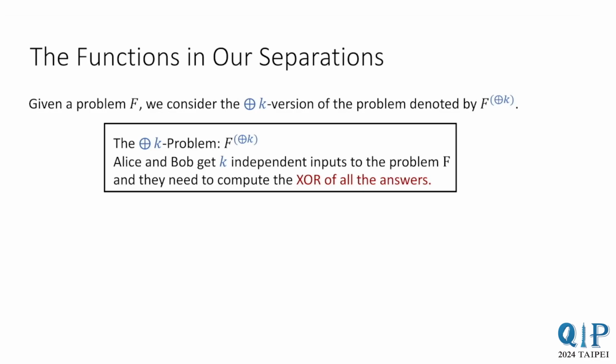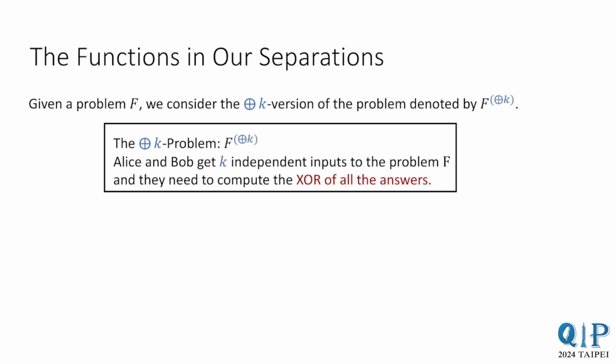We now describe the functions in our separations. For all our results, the functions take the following form. Given a function f, we can define the XOR k version of f, denoted by f XOR k. Here, Alice and Bob get k independent inputs to the problem f. They need to solve f on all the instances and output the XOR of all the answers.